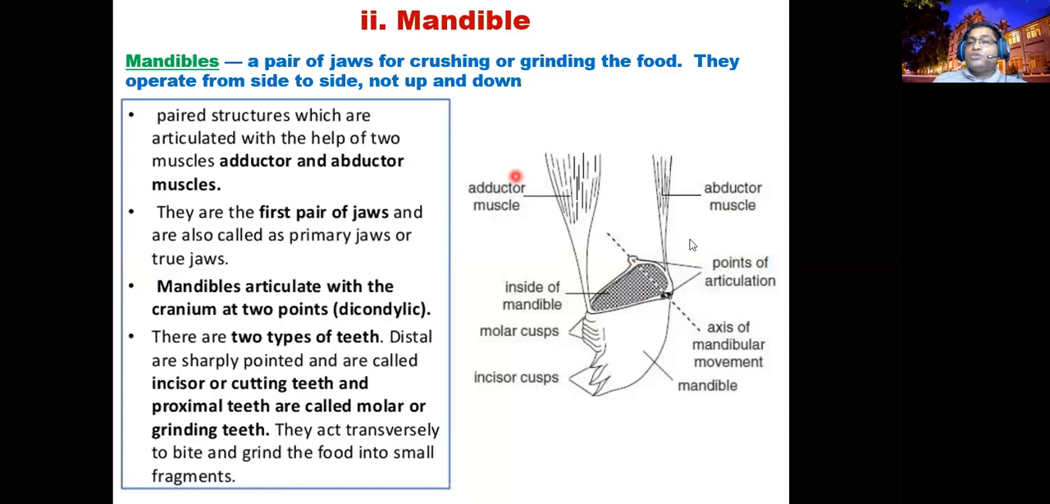So this is also a paired appendage of the head, the second structure of the head. It's very strong. It only helps in crushing and grinding of food, right? You can expect two kinds of teeth, molar cusps and incisor cusps, right? Cusps is a Greek term related to the dentist.